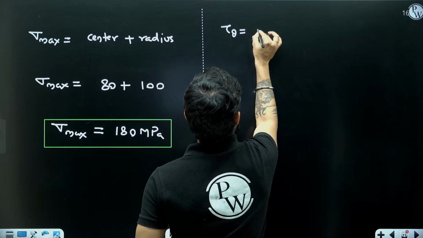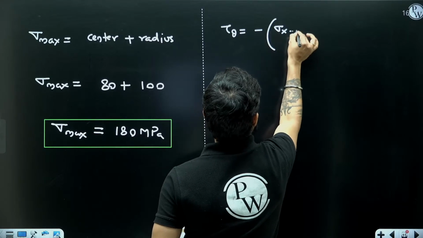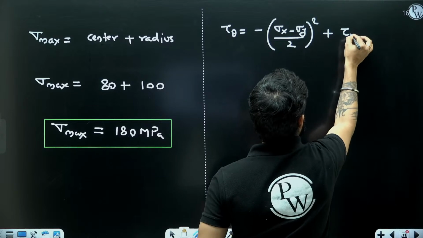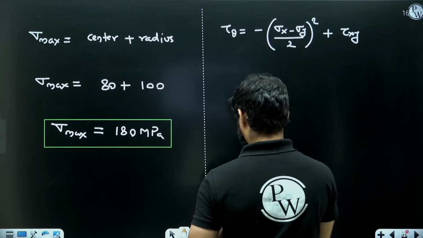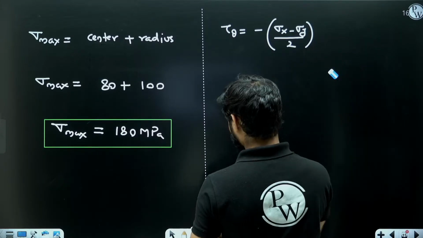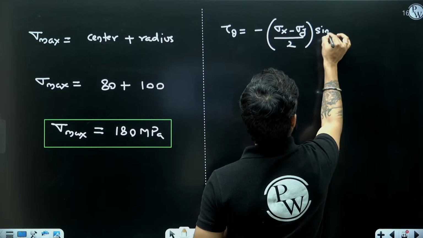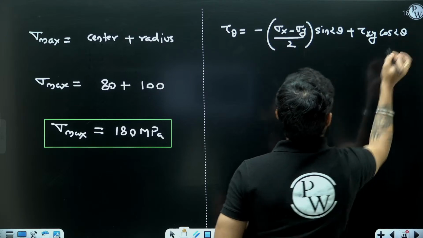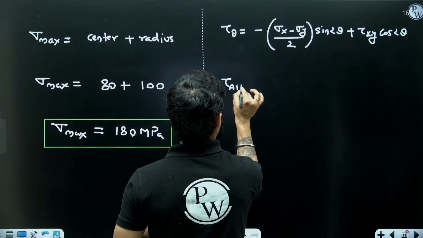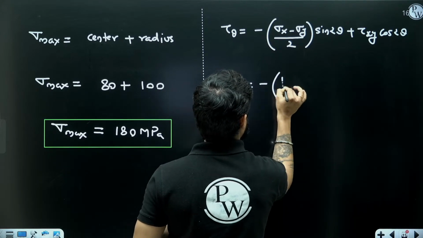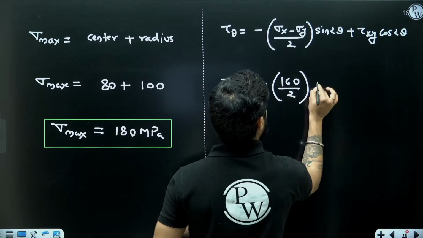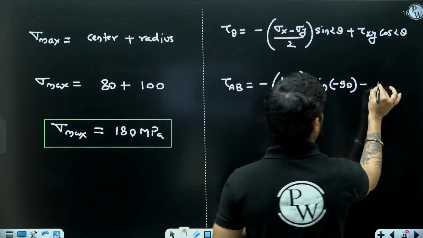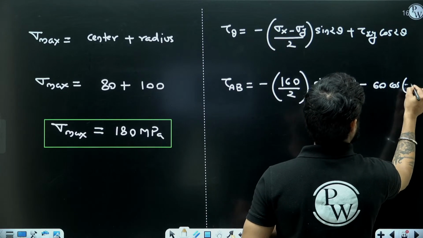So tau at any angle theta is minus of sigma x minus sigma y by 2, sine 2 theta plus tau xy cos 2 theta. So tau on plane AB will be equal to minus 160 by 2 sine of minus 90 minus 60 cos of minus 90.